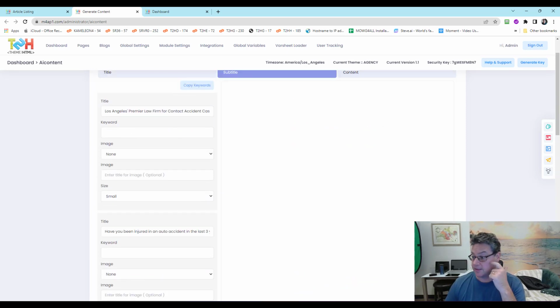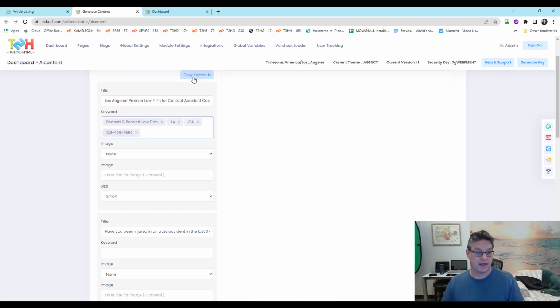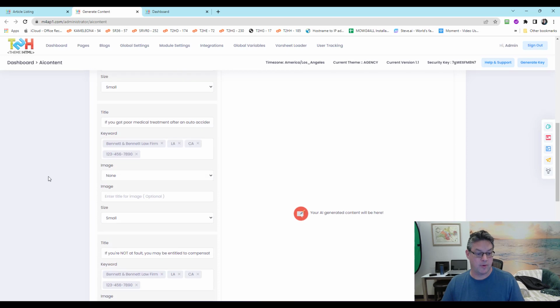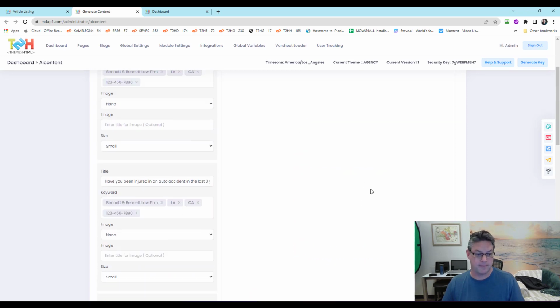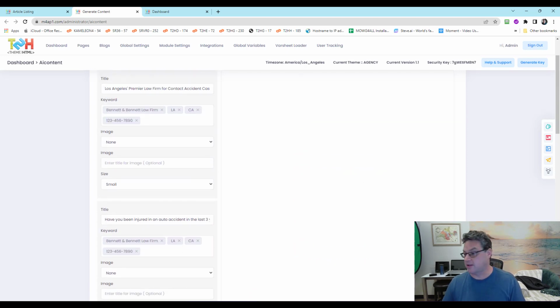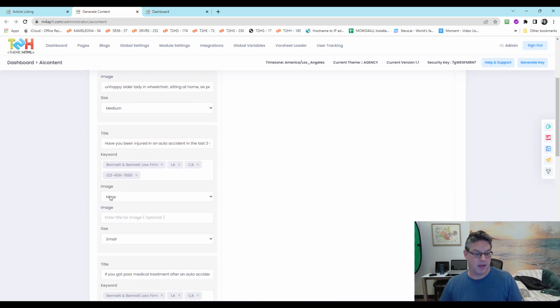And at the top, I'm going to put my keywords so I can copy them. Okay, that went all the way down the page. Okay, I'm fine with that. And then finally, I wanted the last of the stuff image, right? So I'm going to say, right, there's what it is. I want it to be medium, say. And then I'm going to have another image, let's say left, small, and that's going to have its own title.